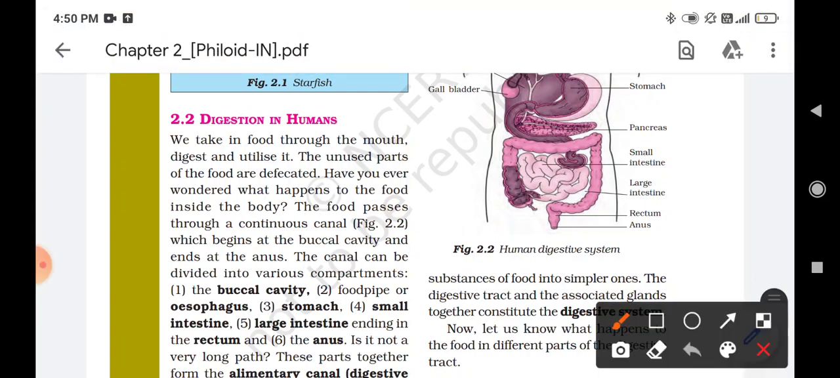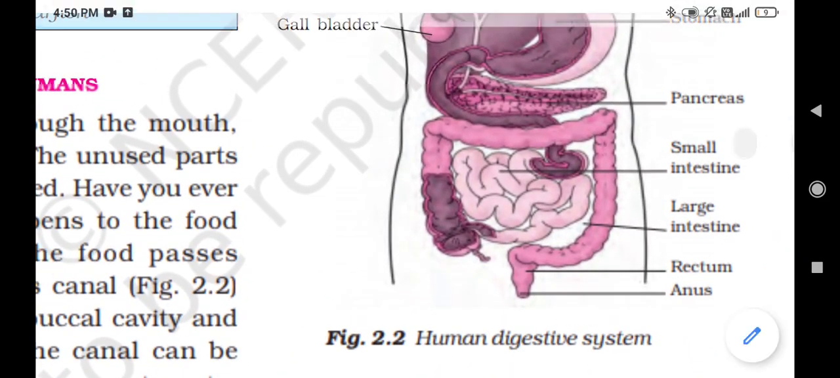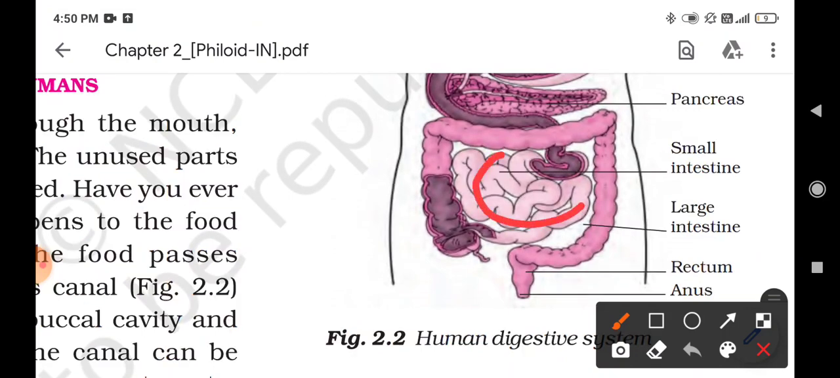As you can see in this figure, this is the small intestine, which is 7.5 meters long, and it is highly coiled. The inner walls of the small intestine contain villi. Villi are finger-like projections like these, and they absorb the nutrients from the digested food, through which we get the energy.